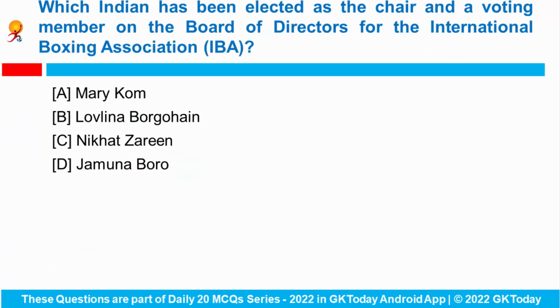Next question. Which Indian has been elected as the chair and a voting member on the board of directors for the International Boxing Association? So Olympics bronze medalist Lovlina Borgohain has been elected as the chair and a voting member on the board of directors for the Athletes Committee as per the International Boxing Association.